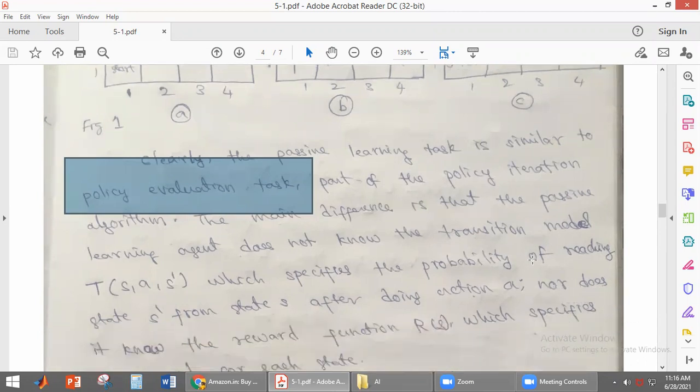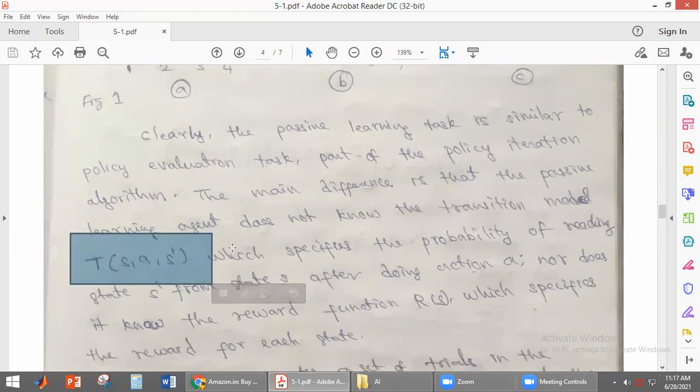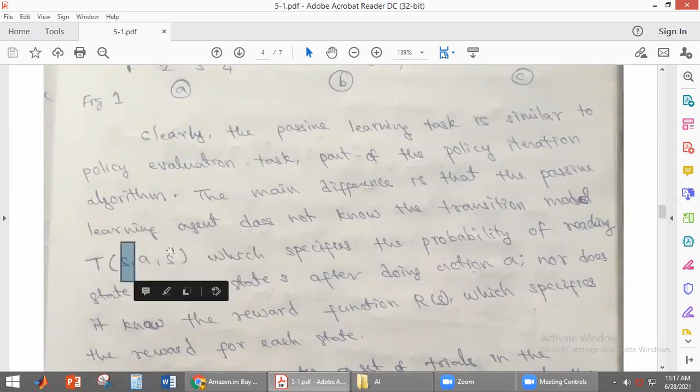What is the difference? The passive learning task does not know the transition model. What does the transition model give? It gives the probability of reaching the state S dash from S by taking action A. S is the starting state, whereas S dash is the ending state, reached from state S by performing some action A. That gives us the probability.